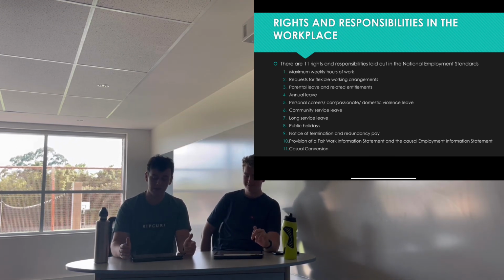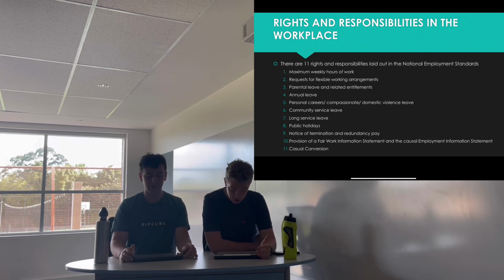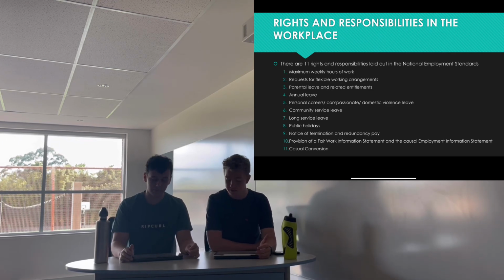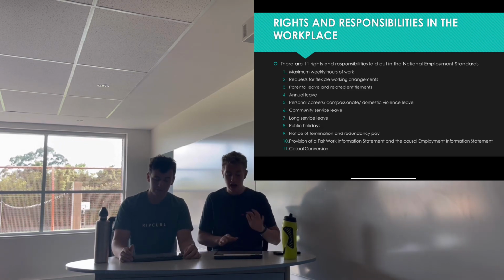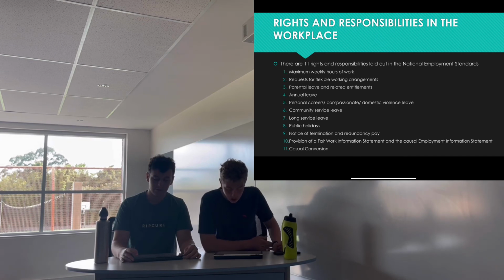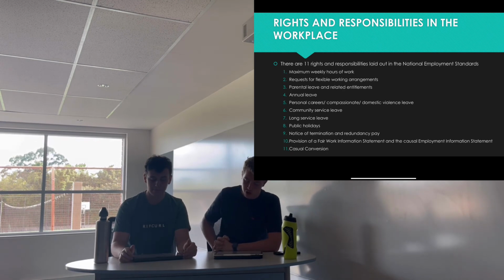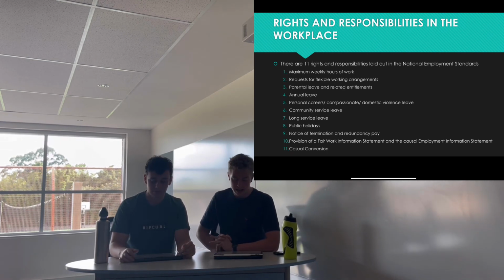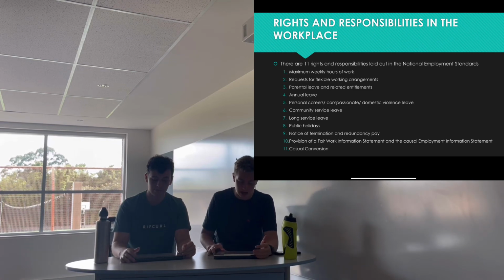So this is 4 weeks of paid leave per year, plus an additional week for some shift workers. Next, we have personal, carers, compassionate leave and also family and domestic violence leave, which has recently been added on. So this is 10 days paid leave per year, but this is also given on a pro rata basis for part-time employees. There's 2 days of unpaid carers leave also provided, and also 2 days of compassionate leave as required. And there is also 5 days of unpaid family and domestic violence leave in a 12-month period.